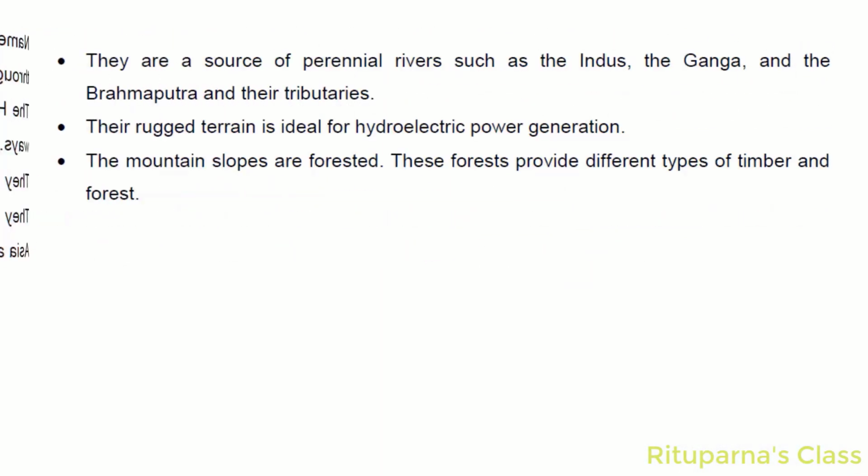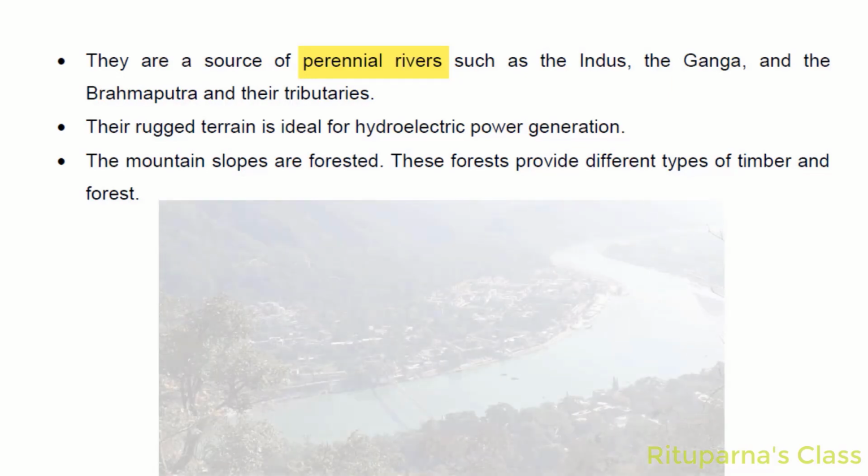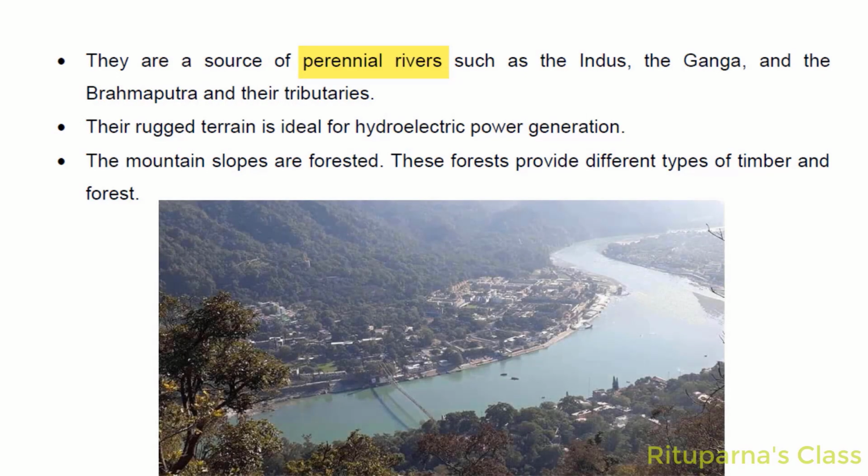They are a source of perennial rivers such as the Indus, the Ganga, the Brahmaputra and their tributaries. I hope you know the meaning of perennial rivers. Yes, perennial rivers carry water throughout the year.